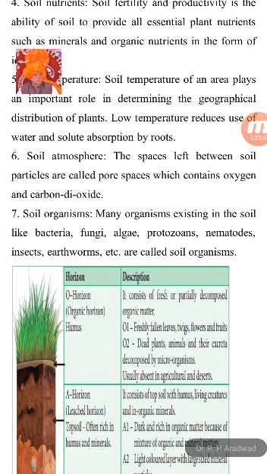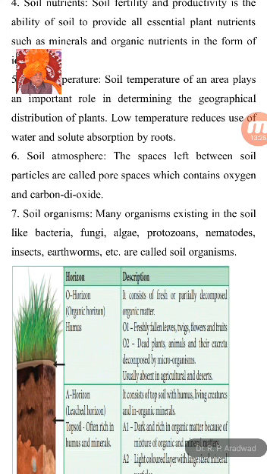Soil organisms: the microorganisms that are present in the soil are known as soil organisms, and different soil organisms are helpful in the vigorous growth of the plant, like Azotobacter and Nitrobacter. These bacteria are helpful in nitrification, and the urea nitrogen becomes available to the plant.